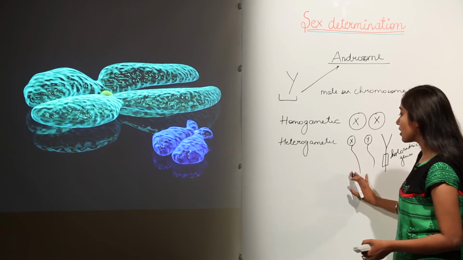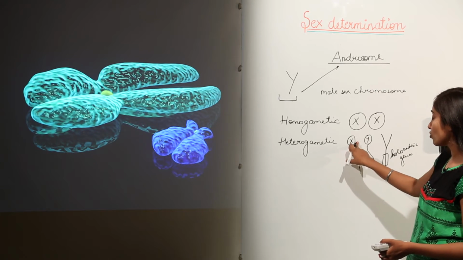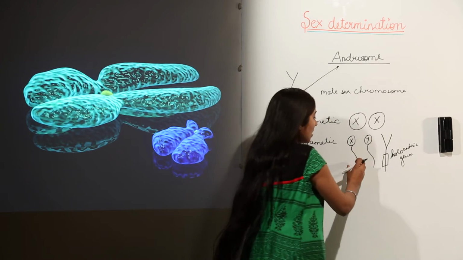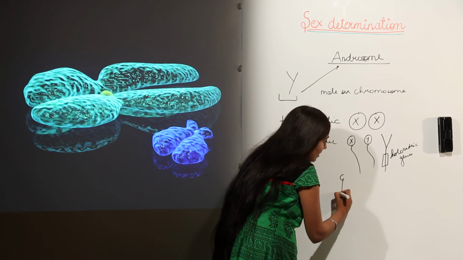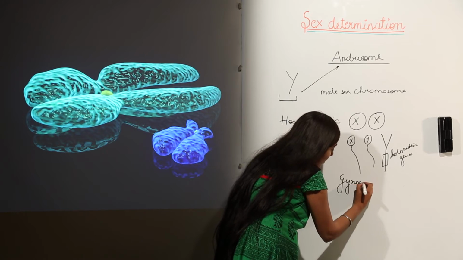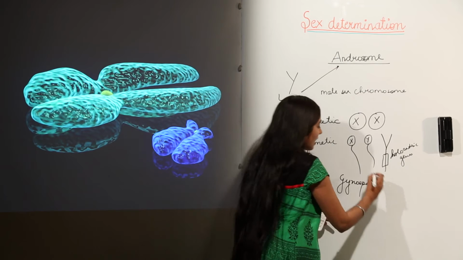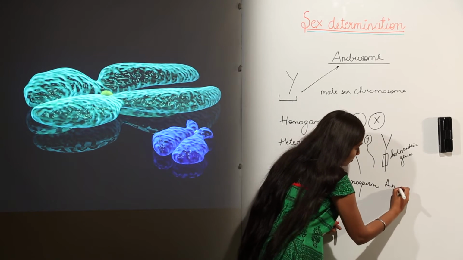When we have a sperm which has an X chromosome and a sperm which has a Y chromosome, the sperm having the X chromosome is known as a gynosperm and the sperm having the Y chromosome is known as an androsperm.